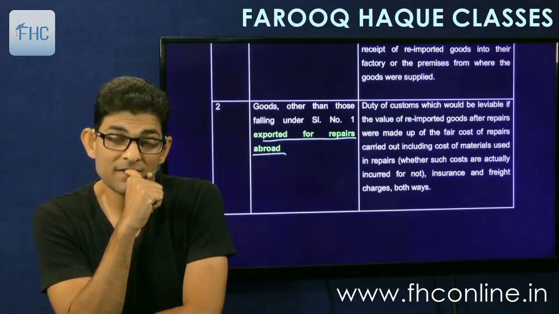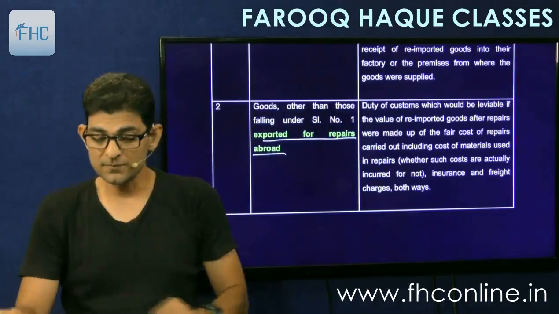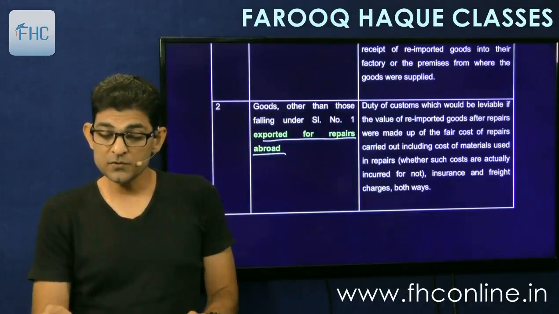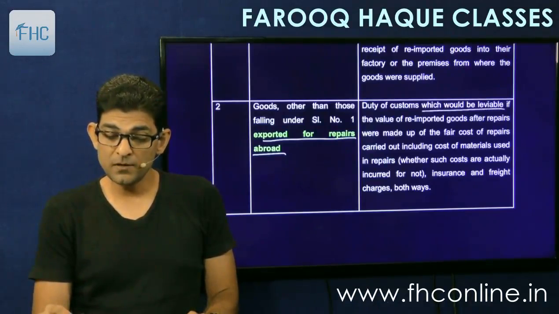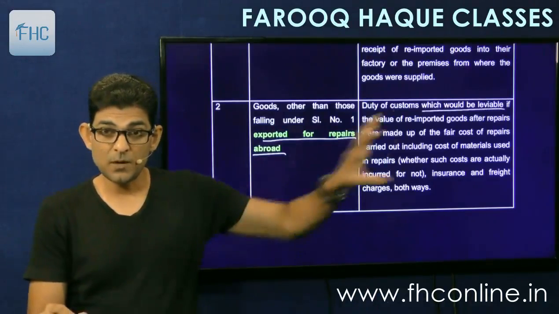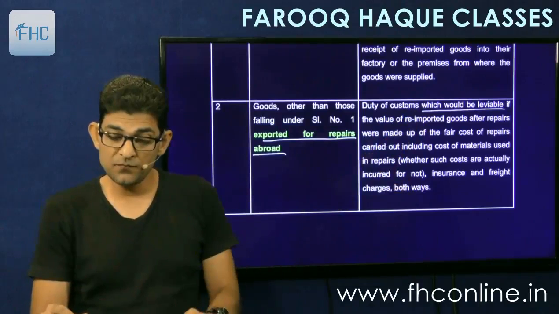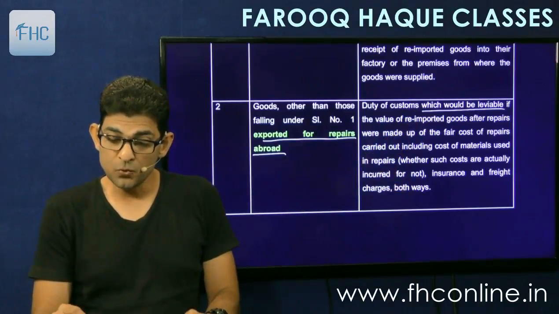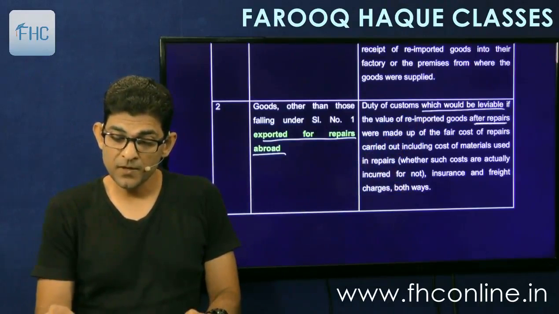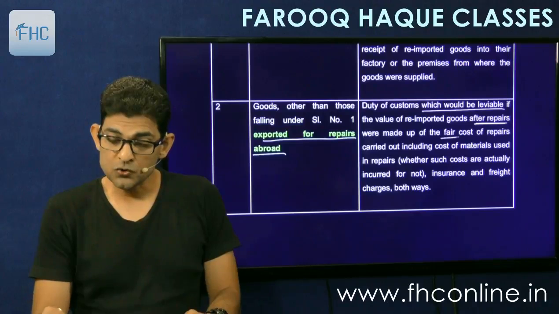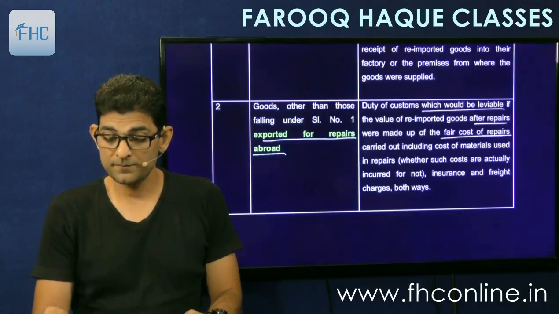and come back. So in this case, what it says is that the duty of customs which would be leviable, meaning this is the amount payable, is leviable if the value of re-imported goods after repairs were made is made up of the fair cost of repairs.